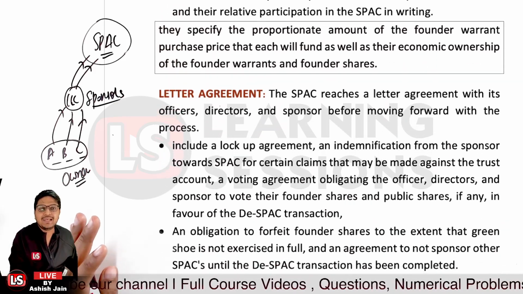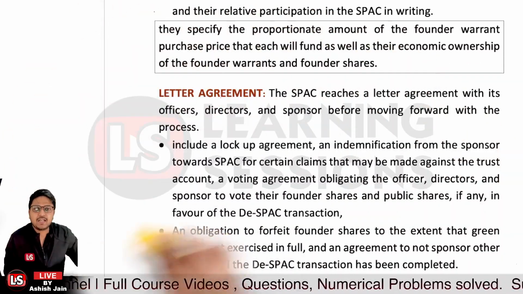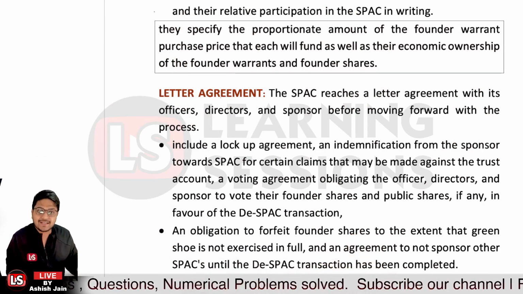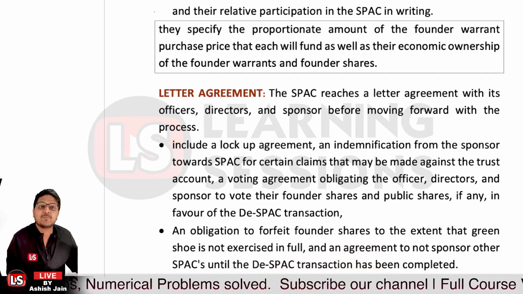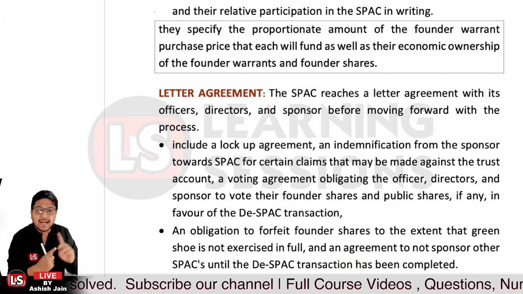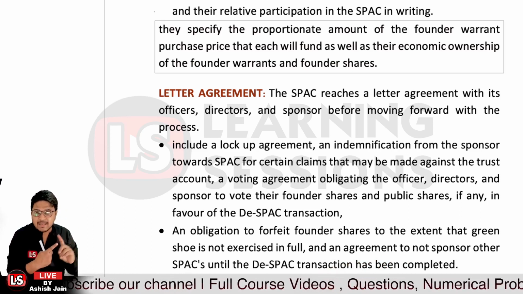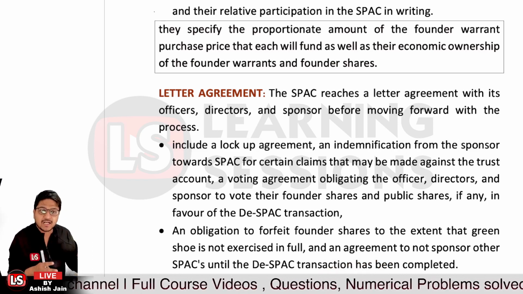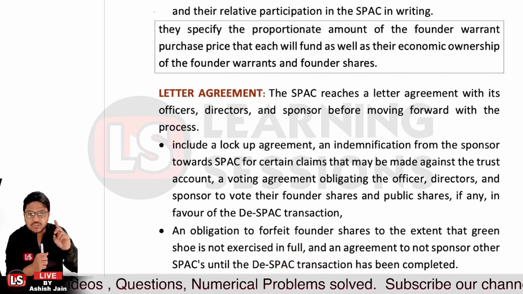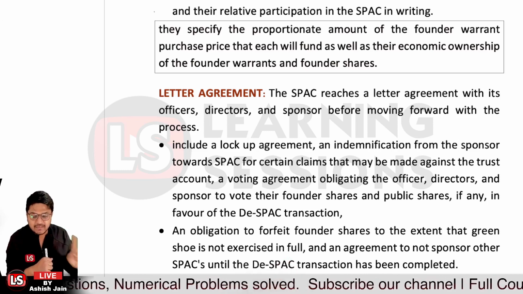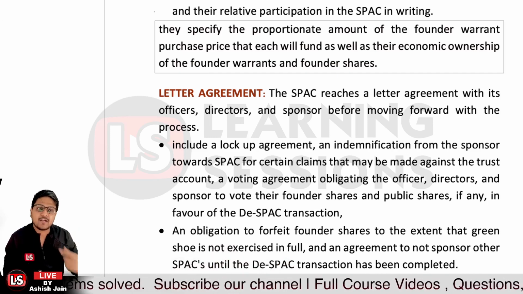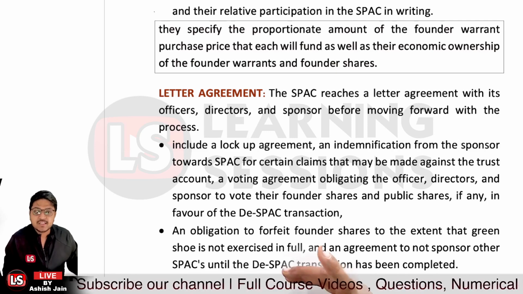Further, it's related to the letter agreement. The SPAC will reach a letter agreement with its officers, directors and sponsor before moving forward with the process. So once the SPAC is to move forward, it has to reach a letter agreement covering the lockup agreement, the indemnification, and a voting agreement obligating the officers, directors and sponsor to give a positive vote to the D-SPAC transaction. That will be a letter agreement signed between the SPAC and its key persons, right?